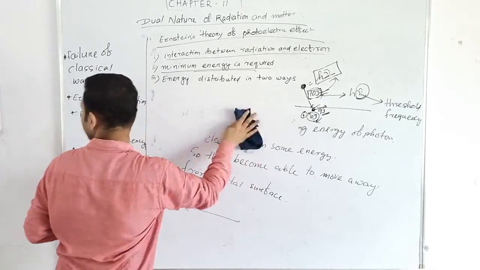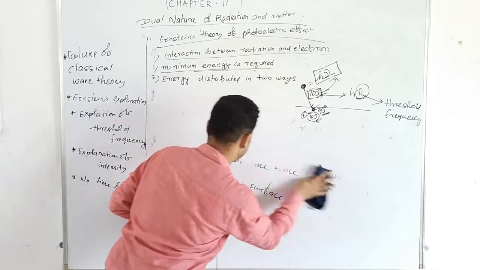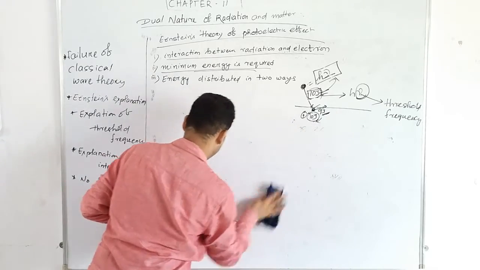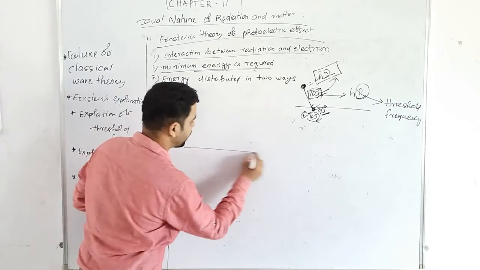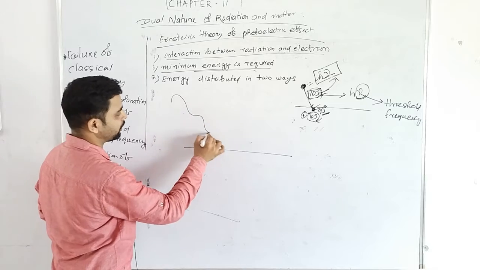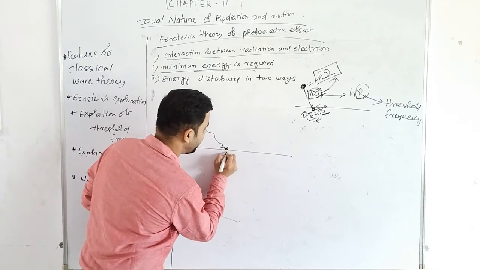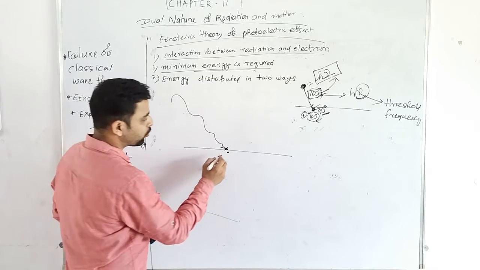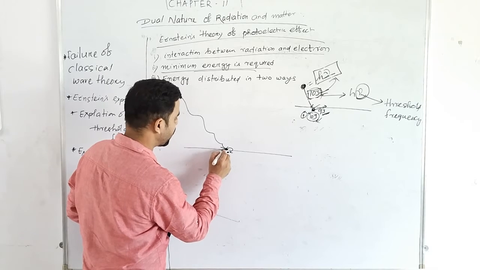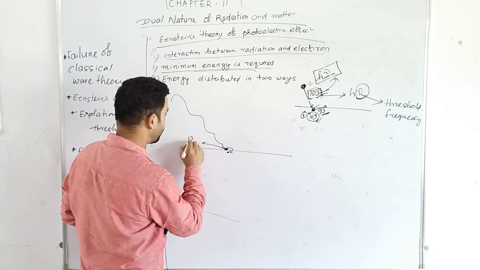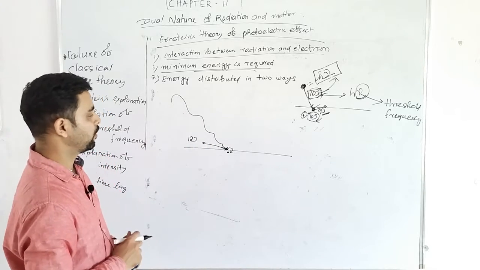Look, suppose it is a metal surface and light is falling here. If one photon will interact with one electron, right? So suppose this photon has some energy of 12 joule.